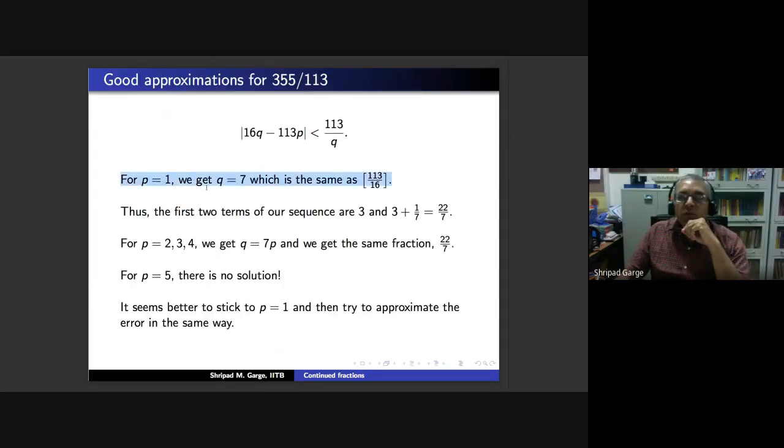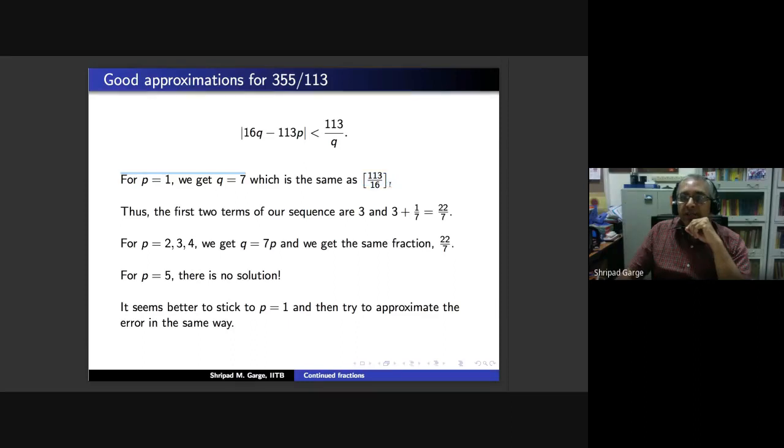So for P equal to 1, you will see that you get Q equal to 7. 7 will give you 16 into 7 is 112, and 113. Sorry, I think the distance was not 53, but it was 33. 16 into 5 was 33, but still it is not less than 23. So 16 into 7 is 112 minus 113, that is 1, which is less than 113 upon 7, which is also roughly 16.